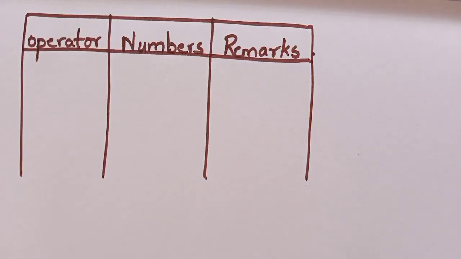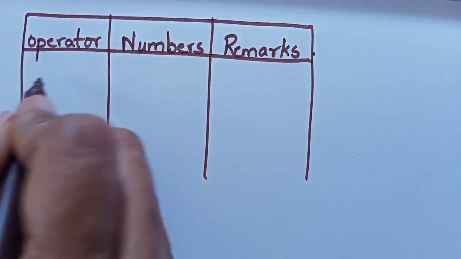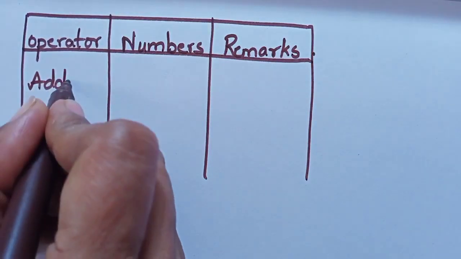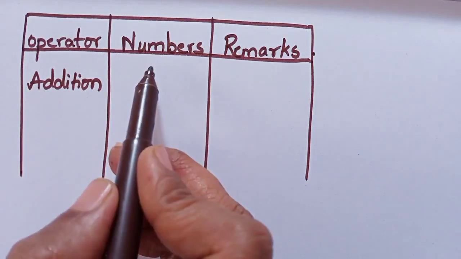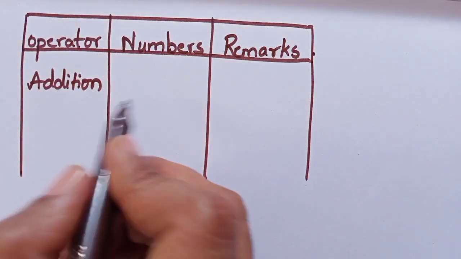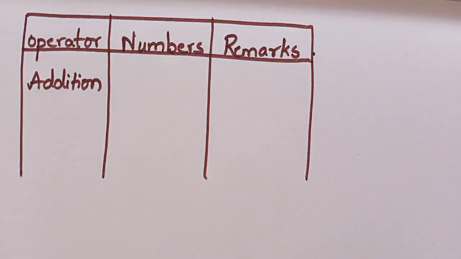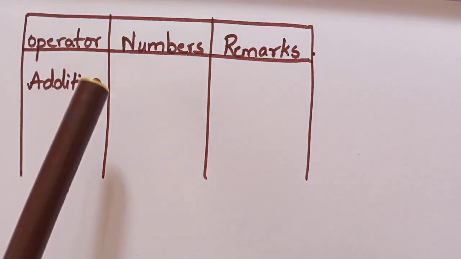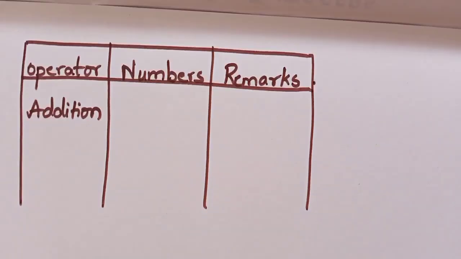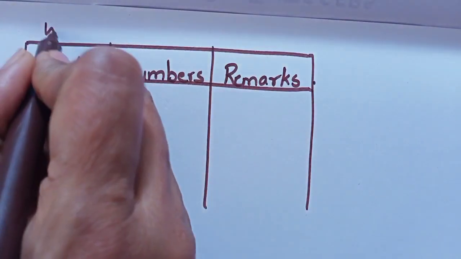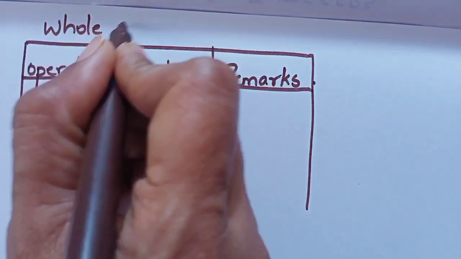What are the operators you want to check? First you check for addition. That is the operation you want to check. Then you would take some numbers. Take two examples, like for 2 examples, you check the addition. Firstly, you draw this table for whole numbers.